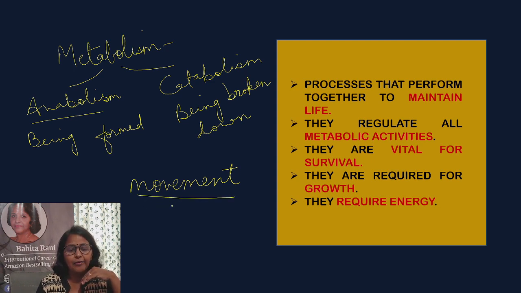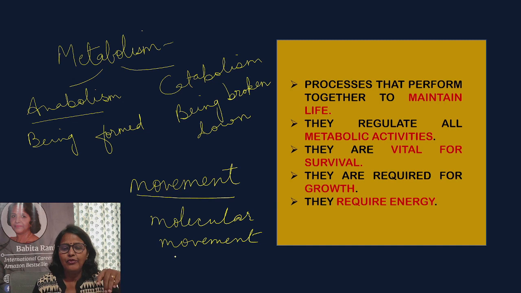How can we say that plants are also moving? There is some kind of movement in plants also. So what kind of movement is there in case of plants? They have molecular movements. So movement and growth are two things which are seen in living organisms, and for both of these, life processes are important.